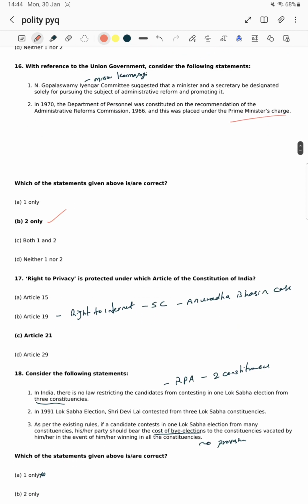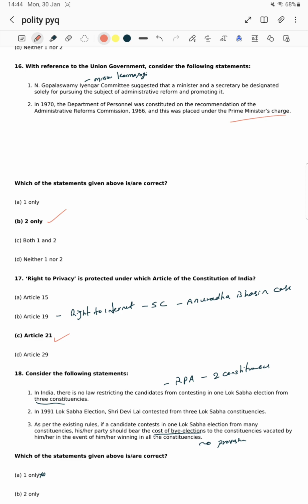Next, right to privacy. You can see this right to privacy under Article 21, sir. Right to privacy is Article 21. Right to be forgotten is also there. Right to internet access means freedom of speech and expression, and it comes under Article 19.